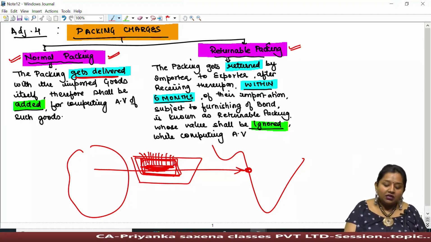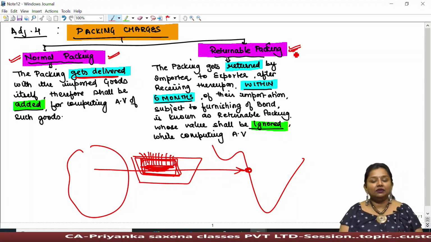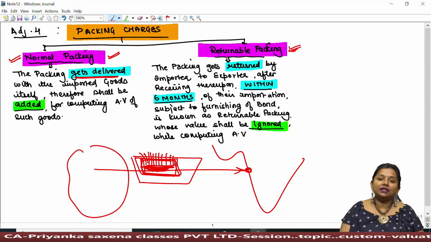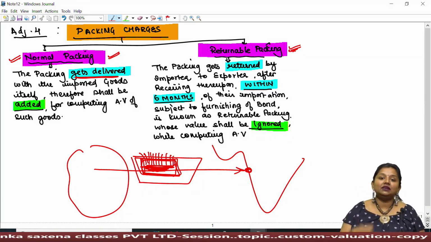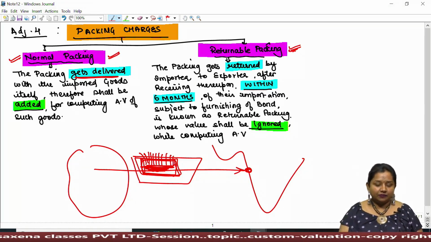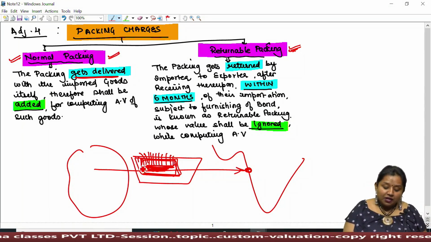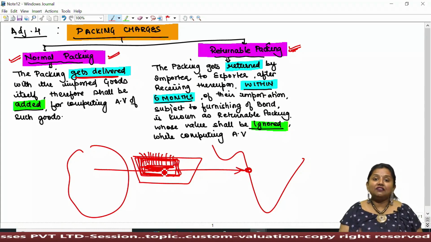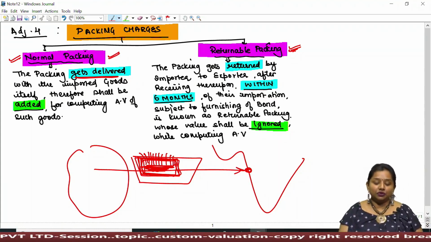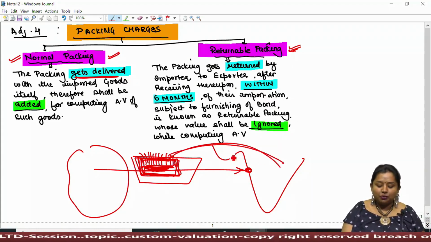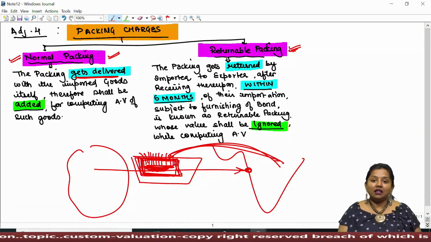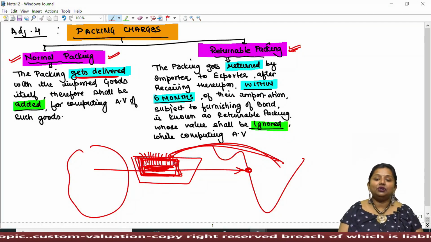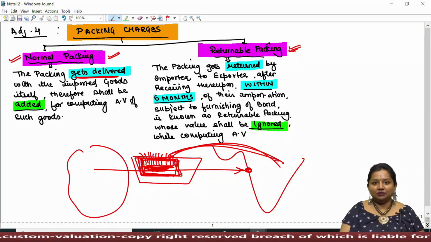However, on the other side, there might be returnable packing. Returnable packing means the packing which has to be returned by the importer to the exporter, returned by the buyer to the seller after consuming goods. For say, goods being imported in a large container for the convenient transportation of goods. And once goods reach the point of importation, then the large container which gets empty thereafter shall need to get returned by the importer to the exporter himself.